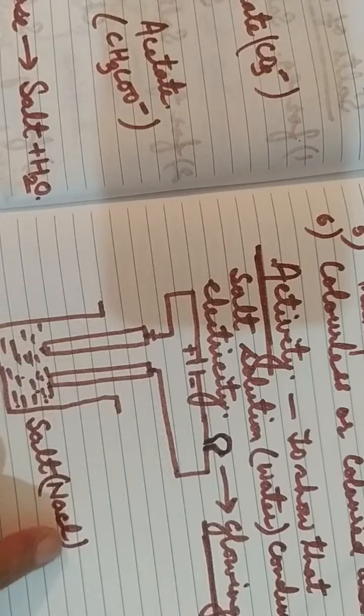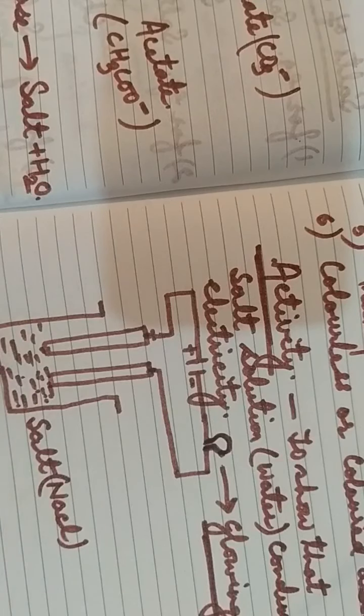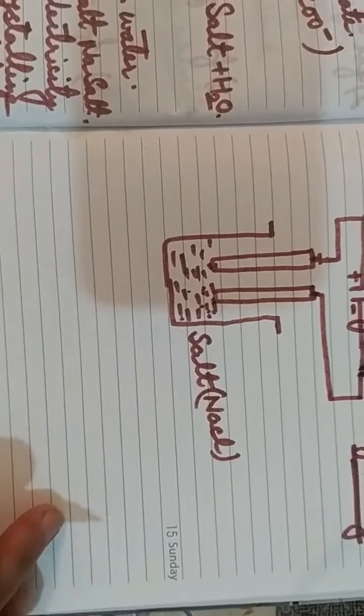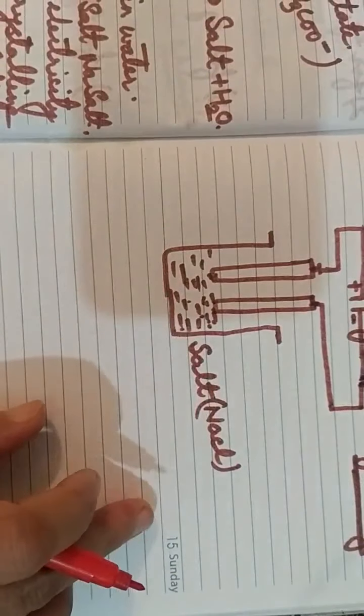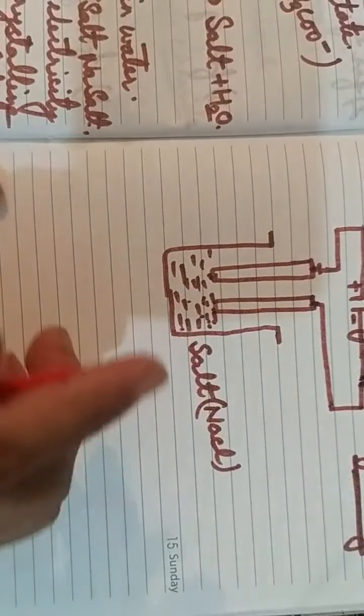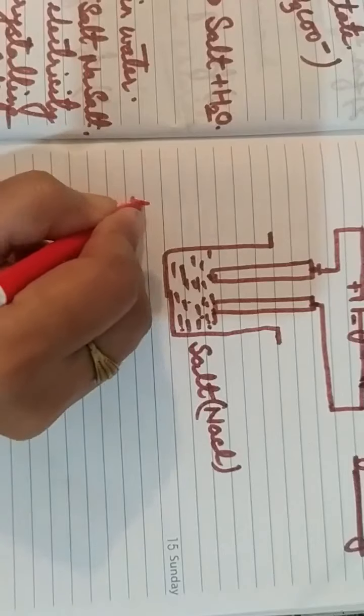Now we will see the different types of salt, that is, the classification of salt.